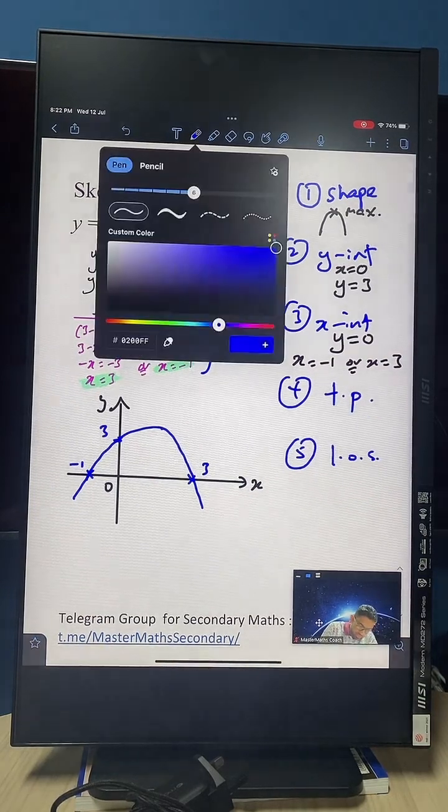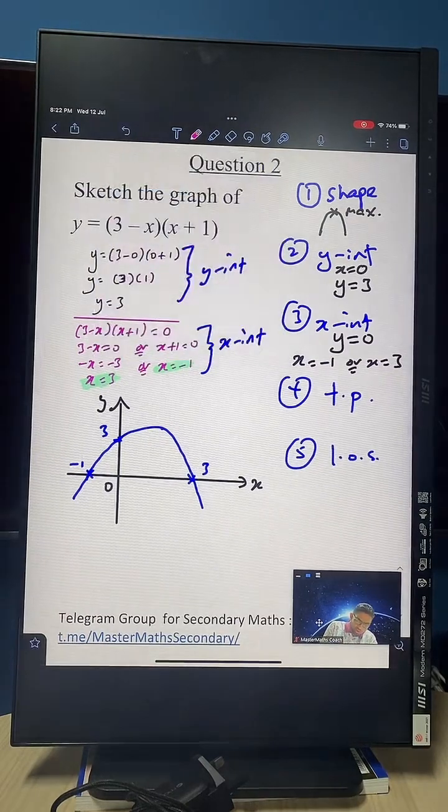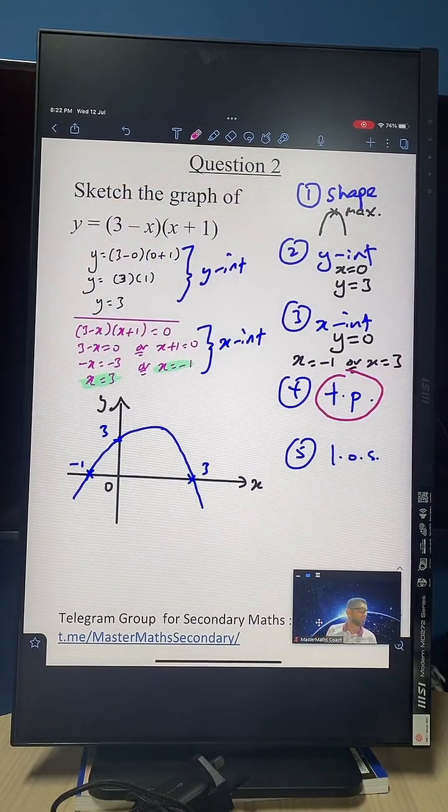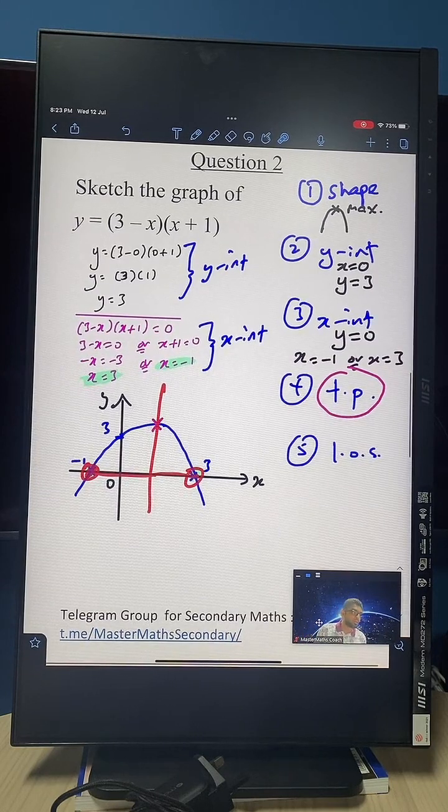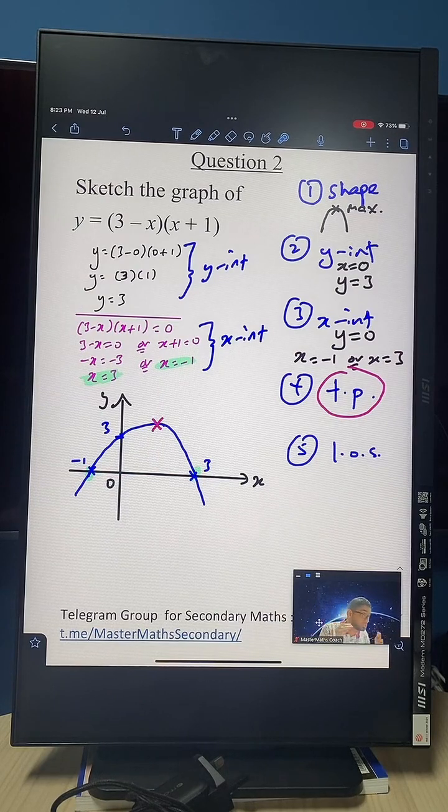Now, where does the graph turn? Some of you are like, coach, how to find the turning point? This is where you got to take the middle of your x-intercepts. You see an x-intercept here and here. These 2 are your x-intercepts, -1 and 3. The way to find the turning point is to just average out the -1 and 3, and your turning point will just be in the middle here. I hope this is clear for you guys. So again, I repeat, the turning point will always happen between your 2 x-intercepts.